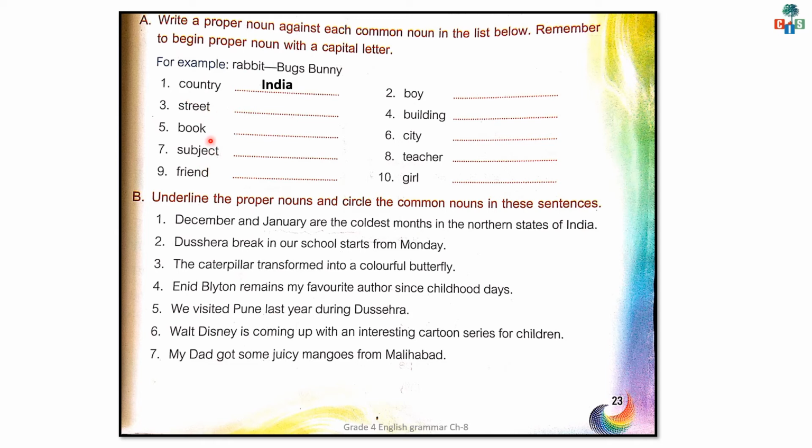Now, for the rest of the words, try to get the special names, meaning proper nouns, for the rest of the words. Look at exercise number B. Underline the proper nouns and circle the common nouns in these sentences. Now, here a few sentences are there and you have to find proper nouns and common nouns also. You have to underline the proper nouns and circle the common nouns. Now, I have taken here sentence number 2.